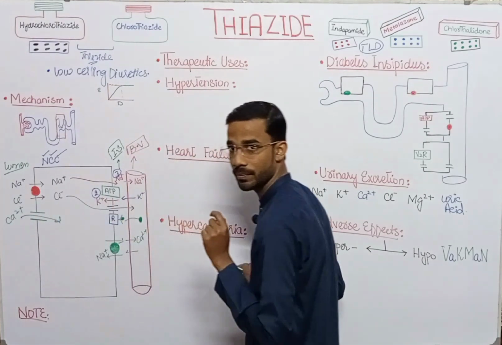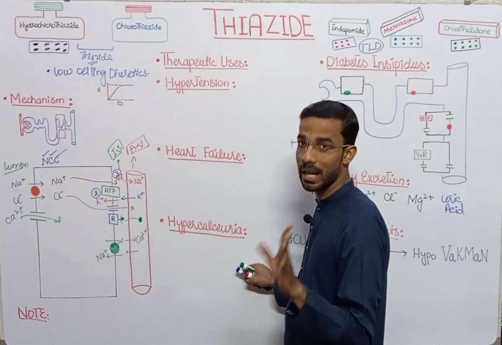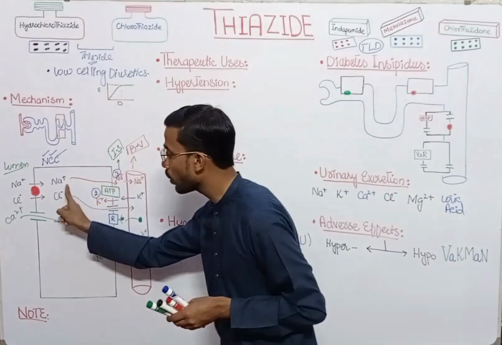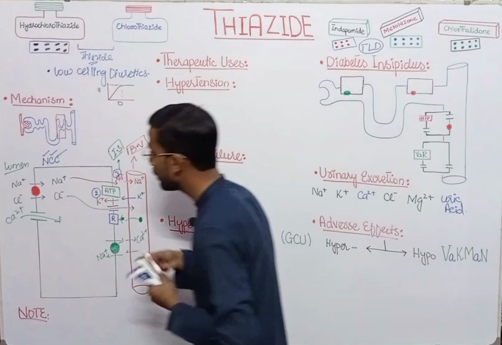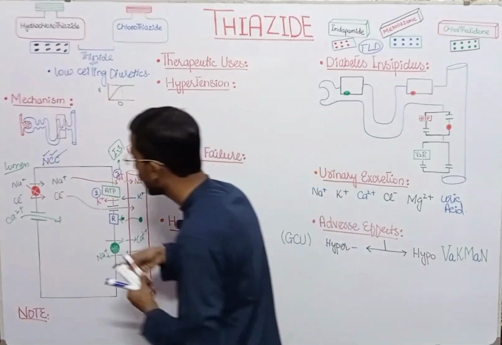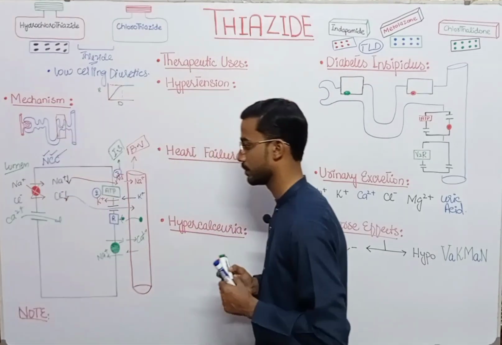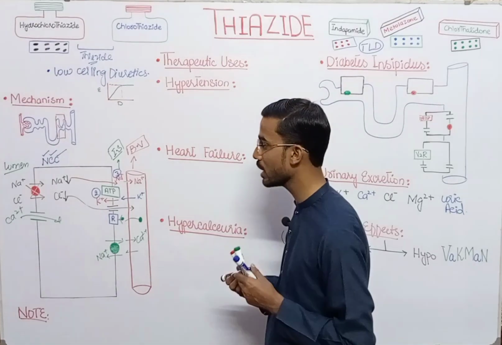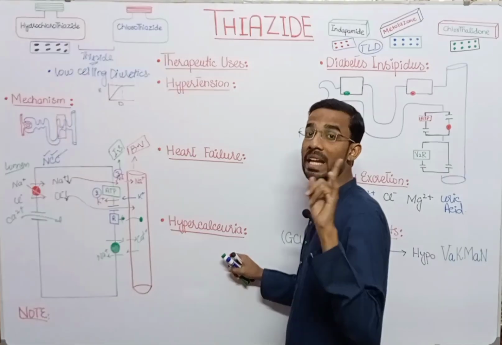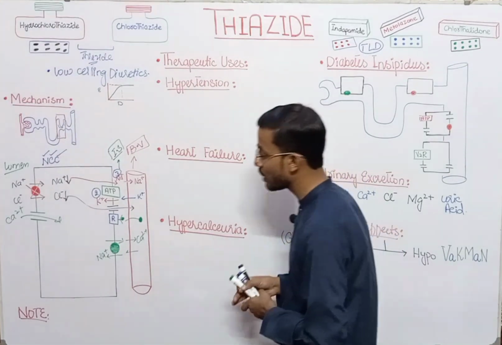Now this exchanger will activate due to the thiazides. How? Thiazides affect the sodium chloride channel, so they block this channel. In that situation the concentration of sodium will reduce and chloride will also reduce. If the sodium concentration is reduced in the cell, then what will happen?